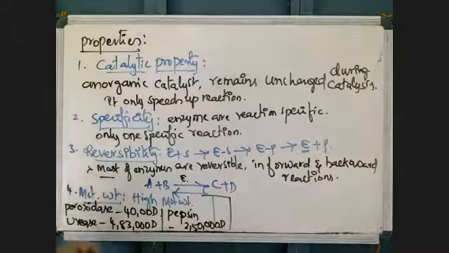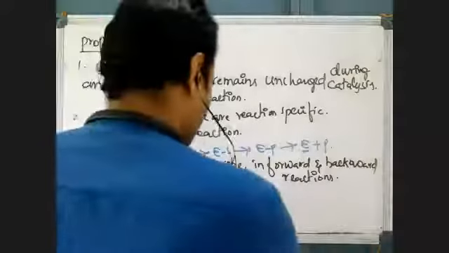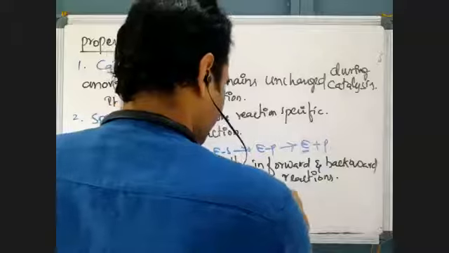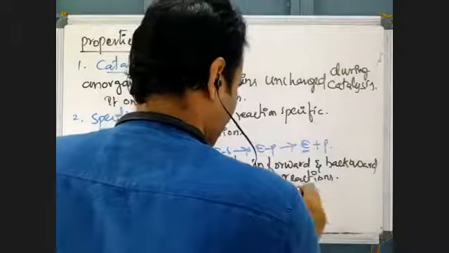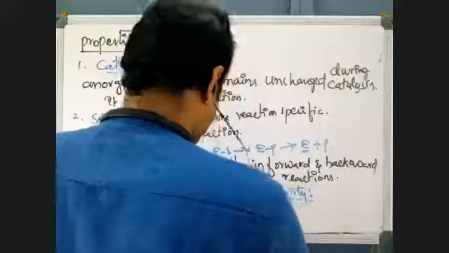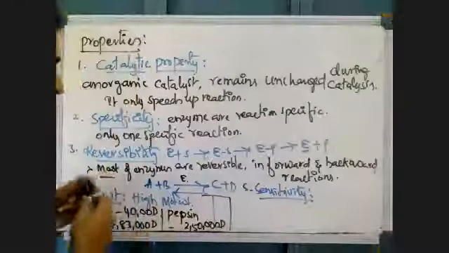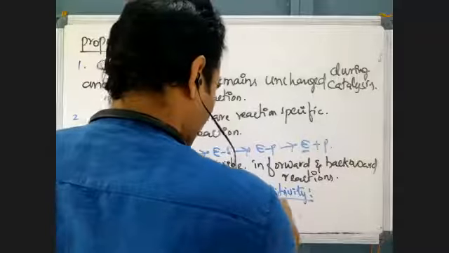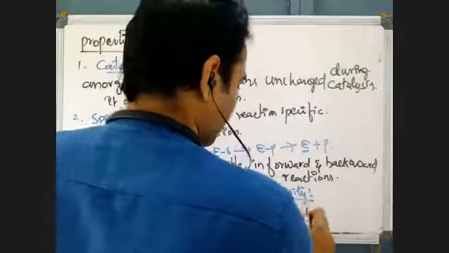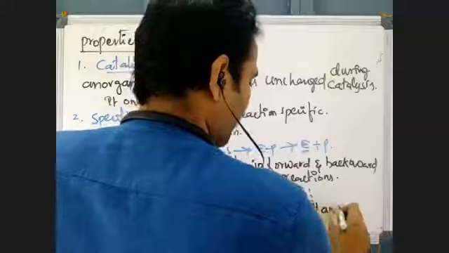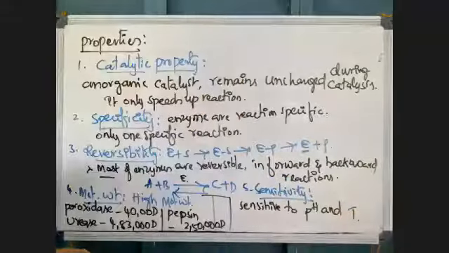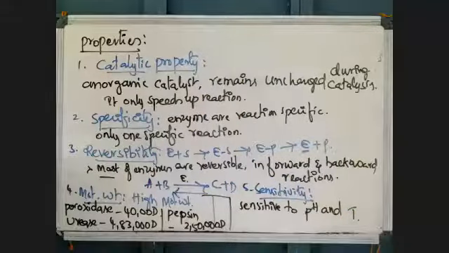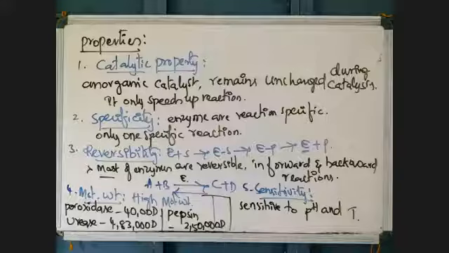Then another property of enzyme, sensitivity. These enzymes are sensitive to temperature and pH. That means if the pH is changed, enzyme reactivity or speed of reaction will also be changed.